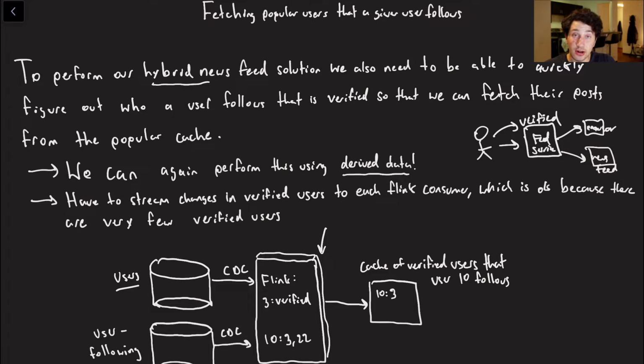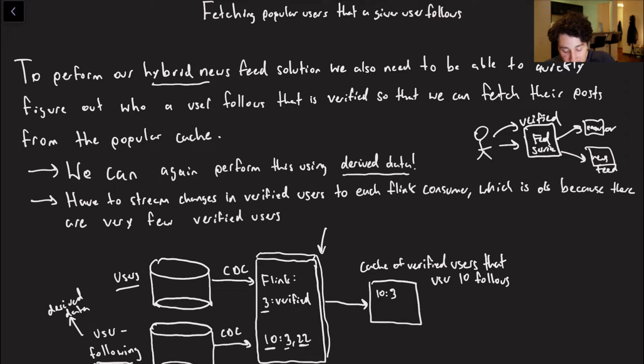We could have our users table, which already exists, sharded by user's ID. We could have our user following table, which, if you recall, is already a piece of derived data. So we're actually now using change data capture on derived data. And then what we do is by merging these two things into two different streams that go into the same Flink node and partitioning properly, we can actually tell for a given user not only who they follow, but if they're verified. So from the user following table, I can say, for example, I know user 10 follows user 3 and user 22. From this table over here, I can say, well, I know user 3 is verified.